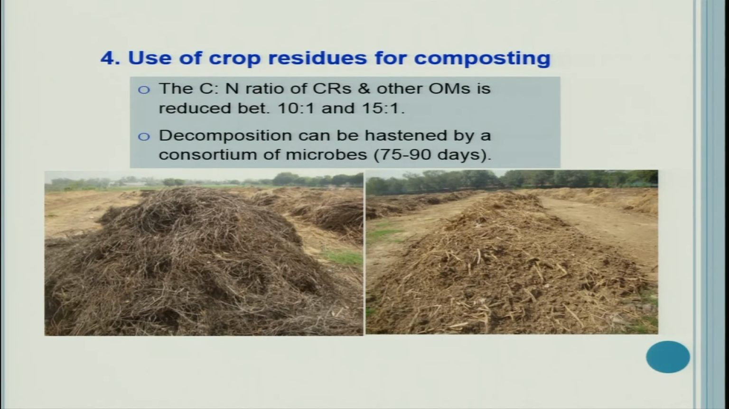Now, use of crop residues for composting. Definitely the C:N ratio of crop residues and other organic manures is reduced to between 10:1 and 15:1. These residues have a very wide C:N ratio. If we use them directly in the soil, then immobilization of nitrogen happens, which can create problems in the establishment of a new crop. So, if we decompose them, convert them into compost, then this compost can again be used in the soil for improvement of soil fertility. So, this is also one option: to use residue as composting material and then apply it to the soil.